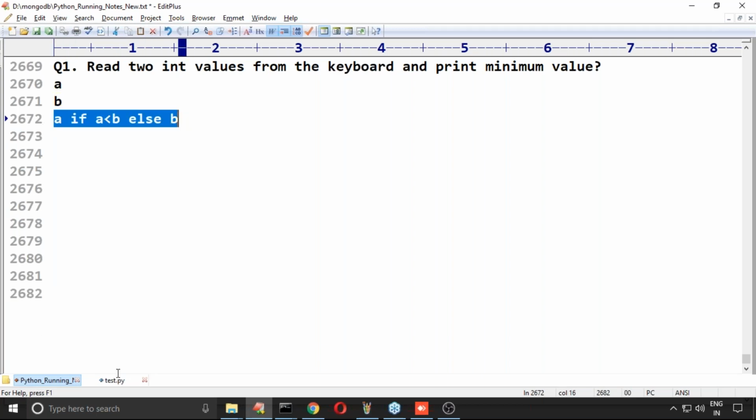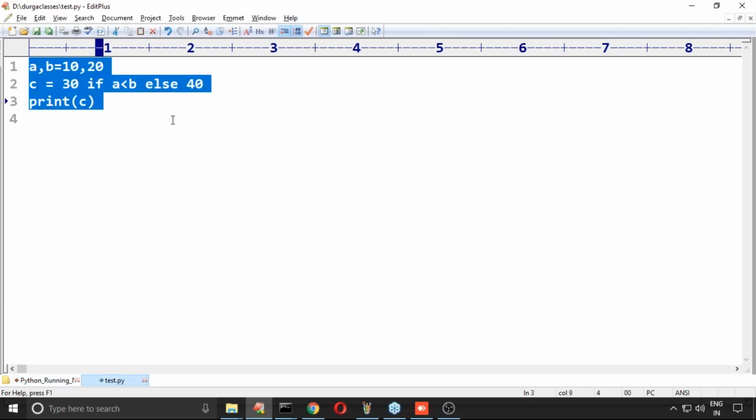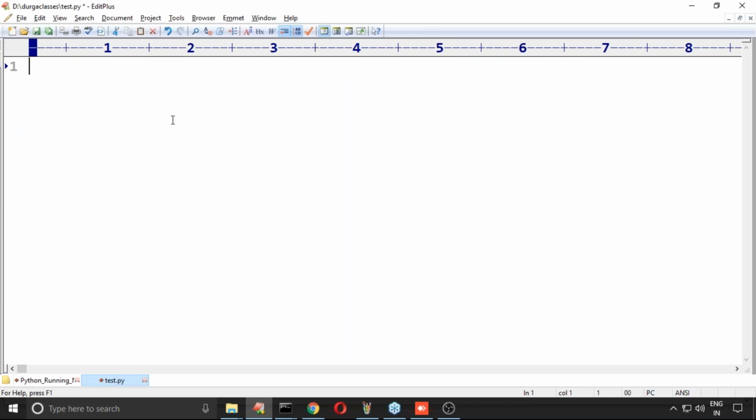Let me convert this into a small executable code. How to read data from the keyboard? Which function do we need to use? Input is the function we have to use. So x is equal to input of 'enter first number'. But here one small thing we have to take care of.